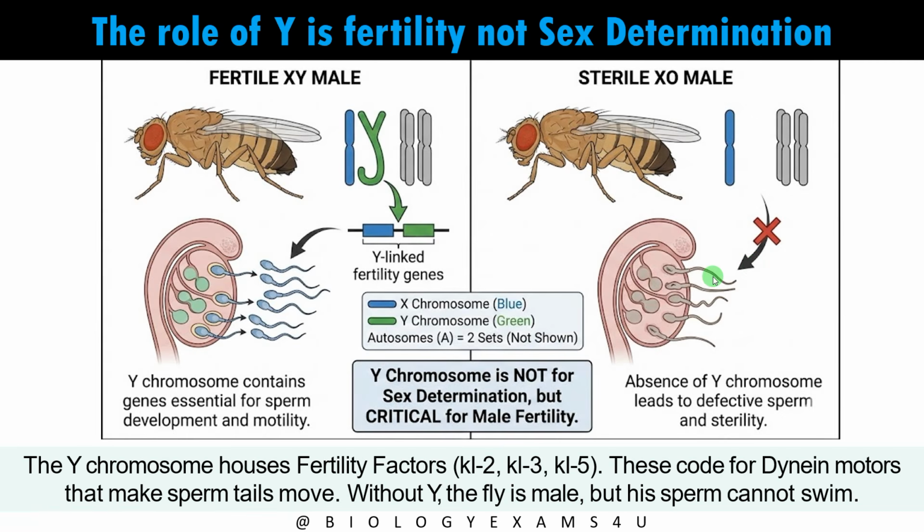This Y chromosome has genes that code for fertility factors, that code for dynein motors that make sperm tails move. So without Y, the fly is male, but it is sterile.